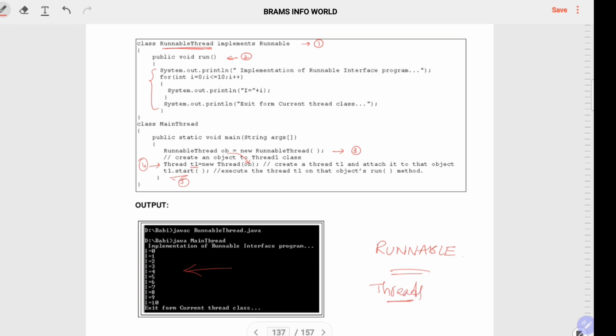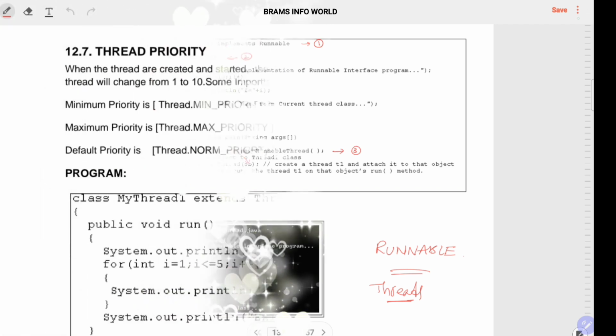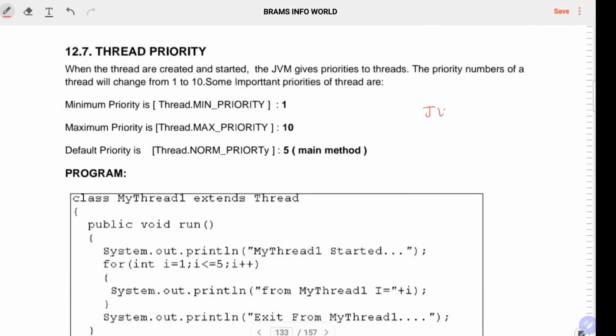So let us talk about the next topic, priorities of threads. See, in the Java language, the JVM has certain priorities for executing different types of threads like thread 1, thread 2, thread 3. See, we have certain priorities at home as well as at work, based on the capacity of the employee or the person at home, right?